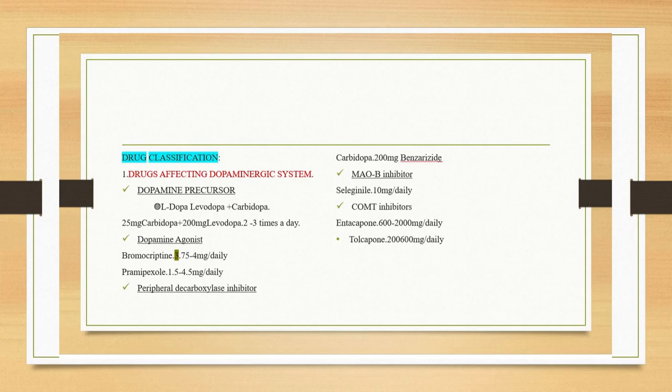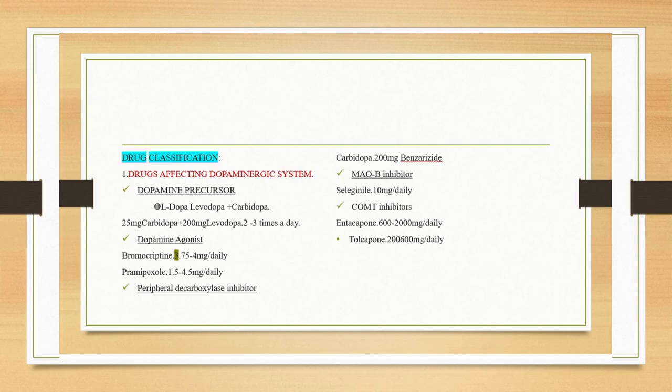The first example of the drug is bromocriptine. The second one is pramipexole. The respective dose of bromocriptine is 3.75 to 4 mg, also 2 to 3 times a day, and pramipexole dose is 1.5 to 4.5 mg.